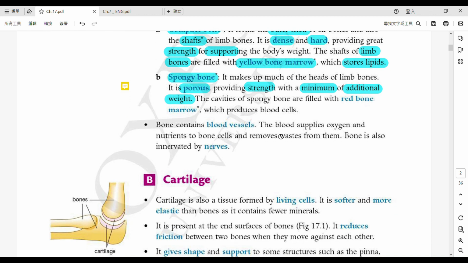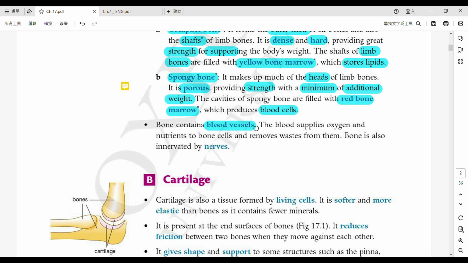Alright，好啦，and this spongy bone can be found where？咁其實佢哋會喺我哋嘅側邊嗰度揾到嘅。So as you can see, at the heads. Heads means at the tips. 喺我哋兩邊嗰個頂嗰度啦，會揾得到啦，喺個端嗰度會揾得到嘅。Okay, and they're filled with red bone marrows. Okay, so why are they red bone marrows? Because they are producing blood cells. Easy to understand.